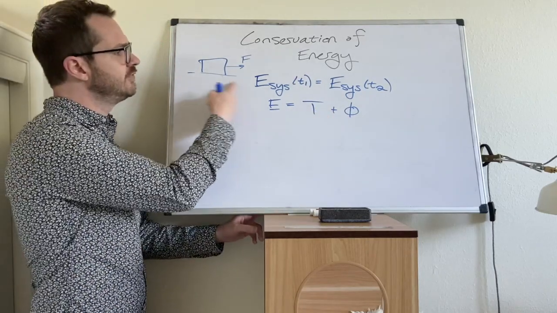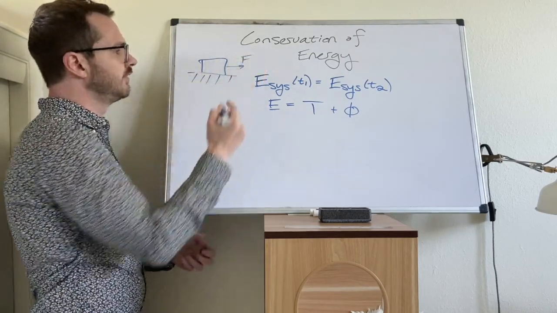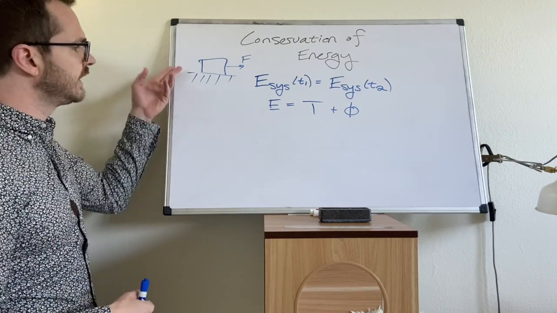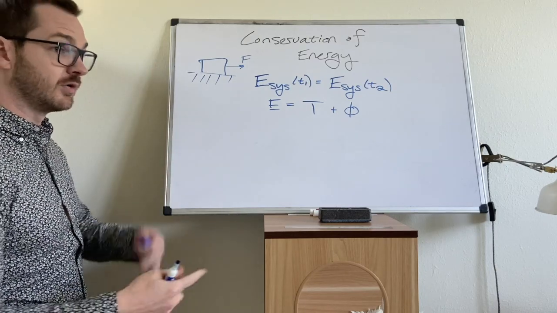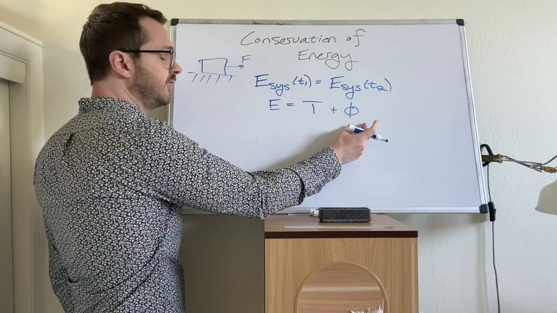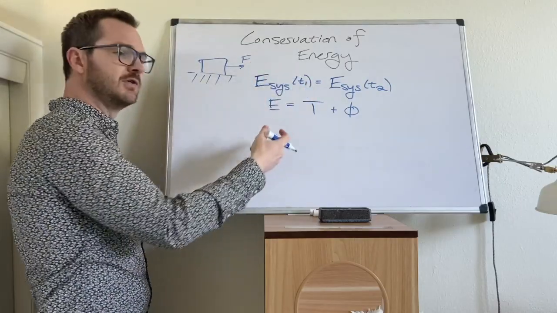In this case, if you just have a block on a surface, this force is going to cause the block to accelerate, and it's going to give the block some change in kinetic energy. And unless you're able to define a potential associated with that force, then the energy of the system is going to change.